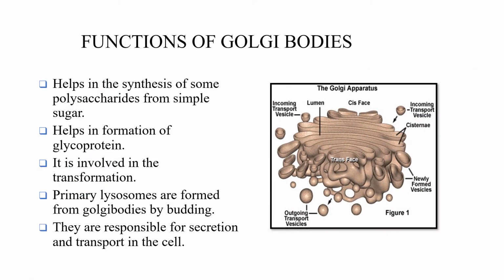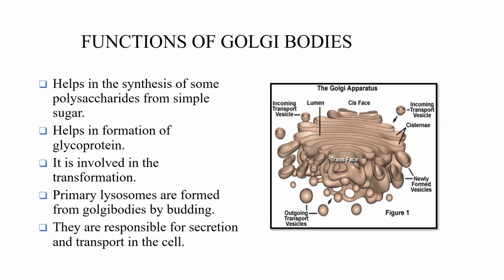Functions of Golgi bodies. It helps in synthesis of some polysaccharides, so mainly it is secretory in function. It helps in synthesis of some polysaccharides from simple sugar. Then formation of glycoprotein involved in transformation. Then primary lysosomes are formed from Golgi bodies by budding.